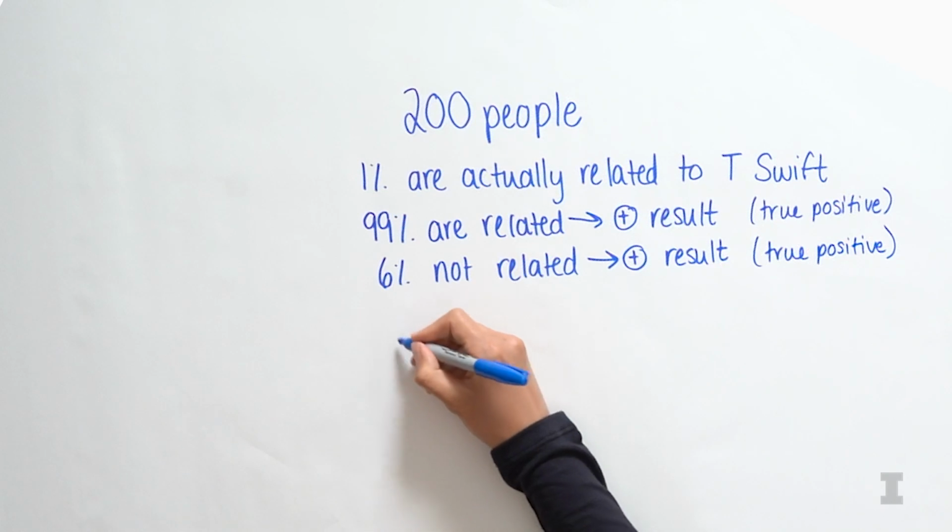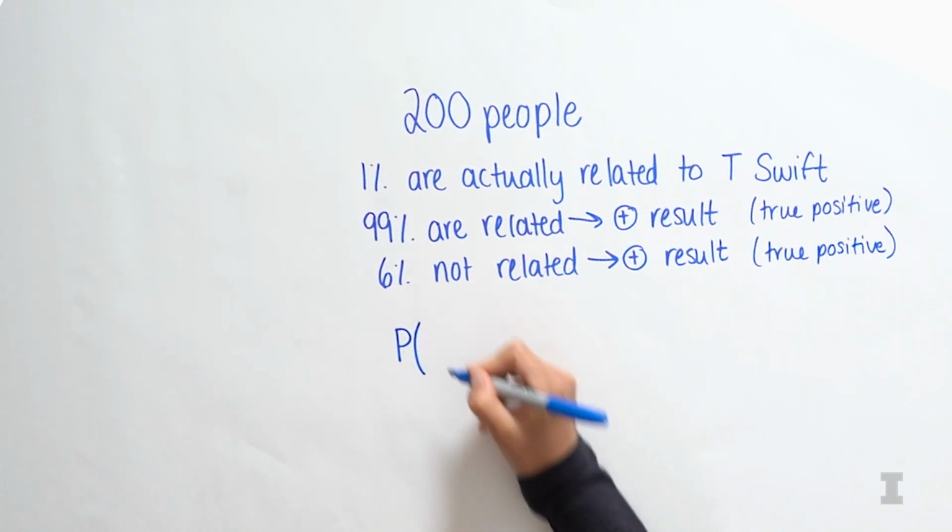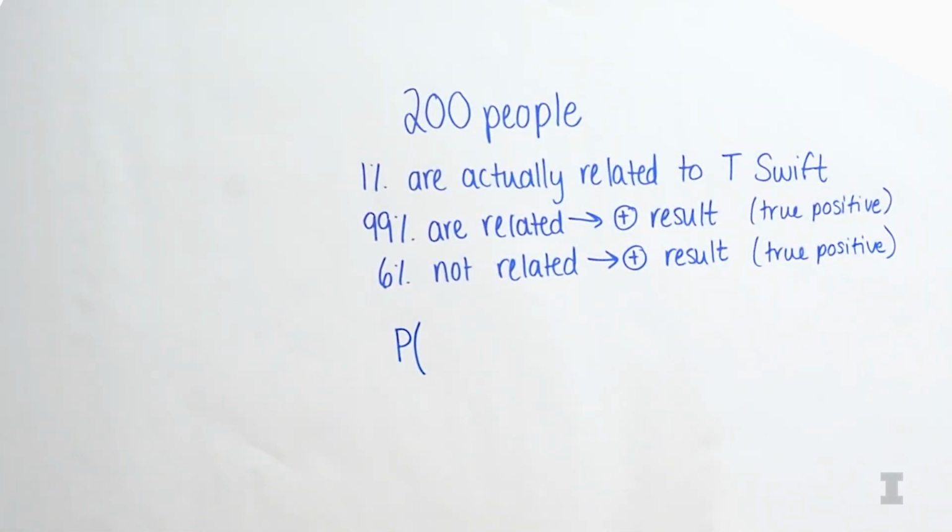Because this test is really quite good, I'm suspecting that if I get a positive result, I'm almost certainly related to Taylor. So that's what we're going to go ahead and find out. The question from this data is: if Wade comes and tells me that he got a positive result, what's the chance he's actually related to Taylor? So how would I write that in terms of a probability?